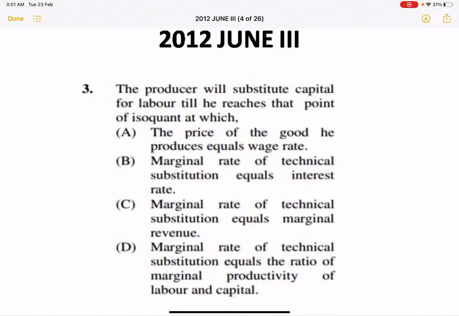Next question, this was asked in 2012 June paper 3. The question is: producer will substitute capital for labor till he reaches that point of isoquant at which the price of the good he produces is equal to the wage rate. No, this is not a correct answer. Second, marginal rate of technical substitution is equal to the interest rate. This is also not a correct reason. C, marginal rate of technical substitution is equal to marginal revenue. That is also not correct. D, marginal rate of technical substitution is equal to the ratio of marginal productivity of capital and labor. So D is the correct option.